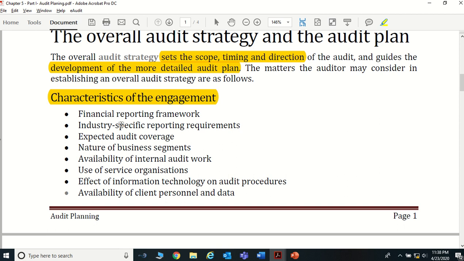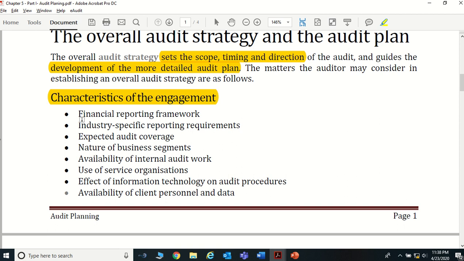It's simplified. So when you're doing an audit of an SME client, you may not worry so much about the complexity of the accounting standard, because it's simpler than the full SLFRSs.